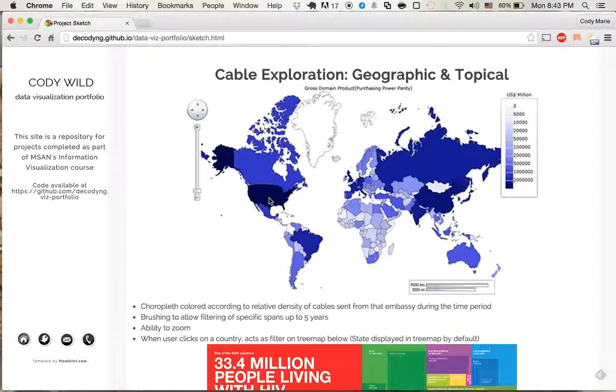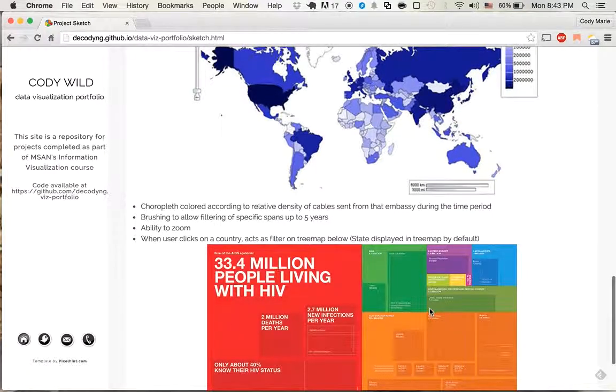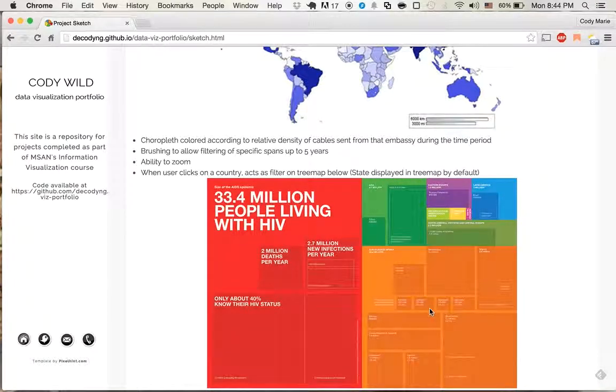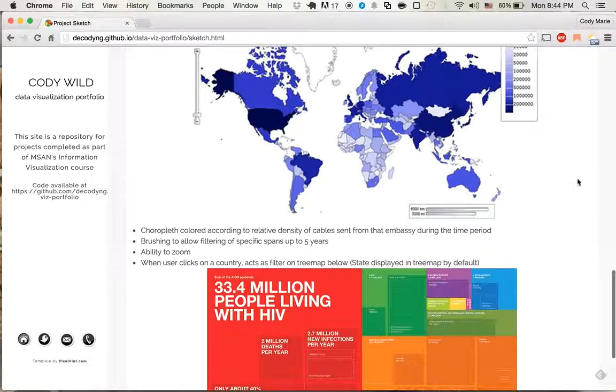And then when a user clicks on a country, this tree map here will update. What this tree map is going to be showing is the breakdown of topics that are most common within that country. Because of the nature of the way topic models are returned, which is a set of words that can be interpreted as one overarching topic, these things can be grouped into ideas like, is it to do with conflict? Is it to do with economic issues? And so the tree map structure can be utilized to show the breakdown of topics within these larger categories for the country that is selected in the choropleth here.